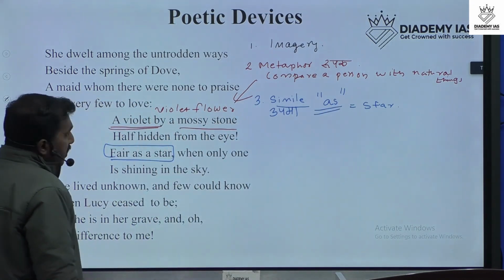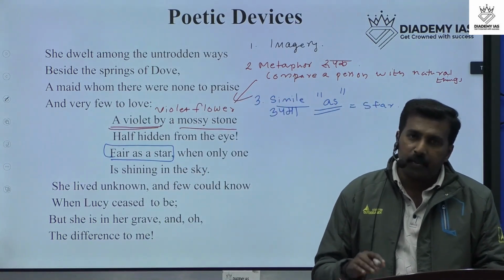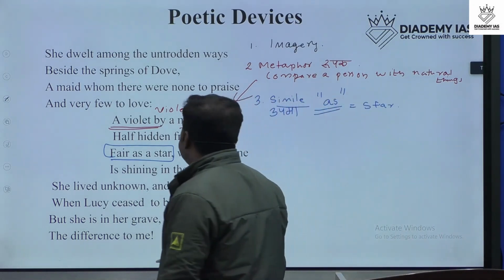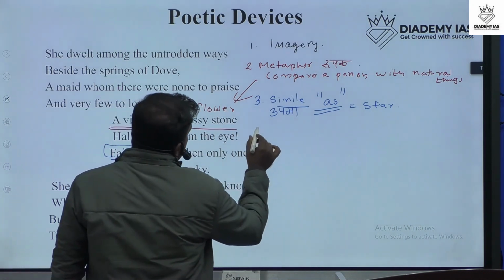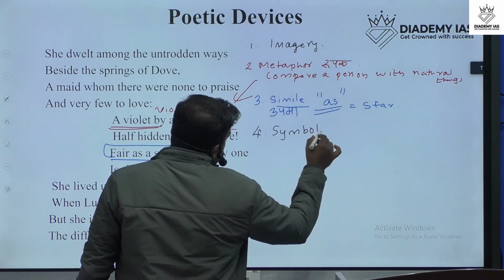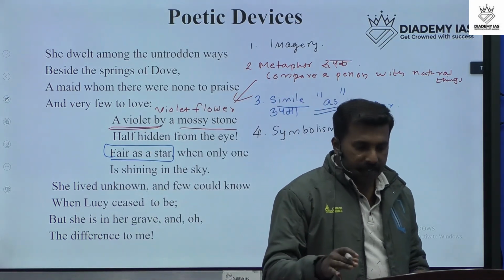And the next poetic device the poet used is symbolism. What is symbolism? The fourth one is symbolism, a device used in this poem.